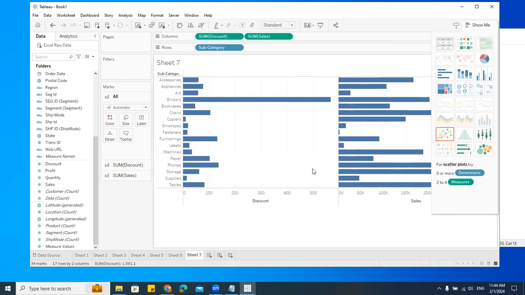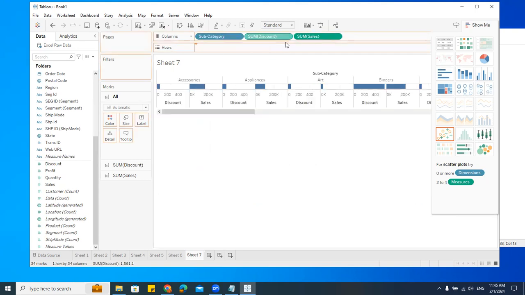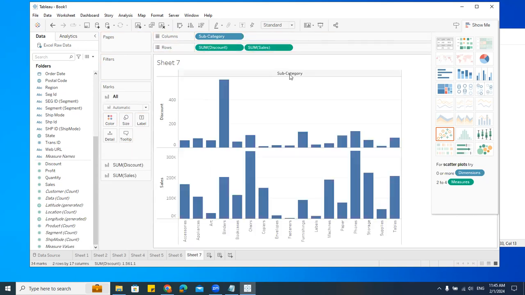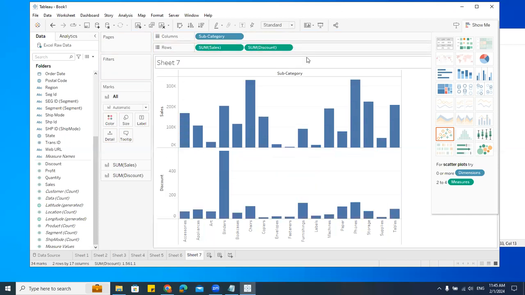I have some charts like this. One is for the discount, one is for sales. Now, what I'll do, let me put this here. I want this to be in the same chart.